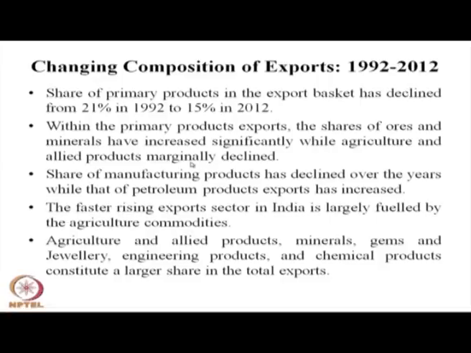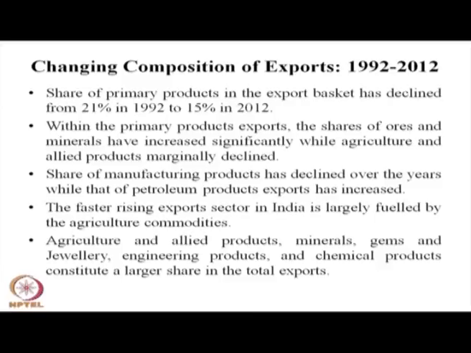So, what is the composition? After the economic liberalization in the 90s, the share of primary products in exports is declining. Within primary product export, iron ores and other minerals have increased. Agriculture and allied activity is almost stagnant in our export earning. The share of manufacturing product has declined over the years, while petroleum product export has increased. The fastest rising export sector in India is largely fueled by agriculture commodity. Agriculture and allied products, minerals, gems, jewelry, engineering goods and services constitute a significant part of our export revenue.